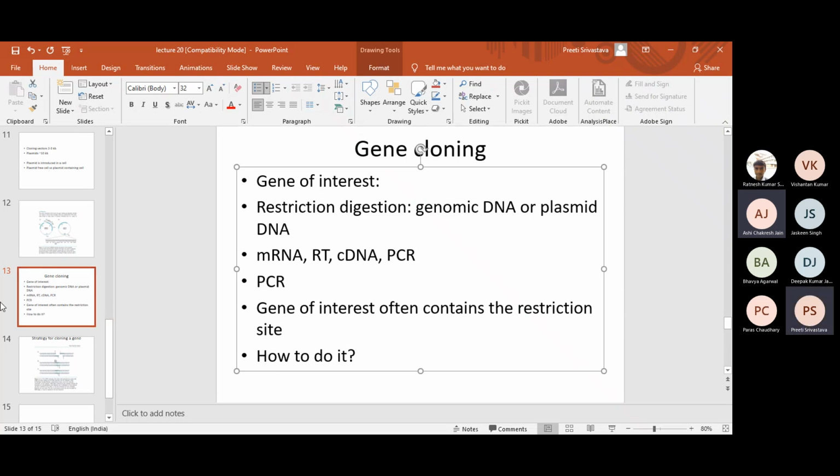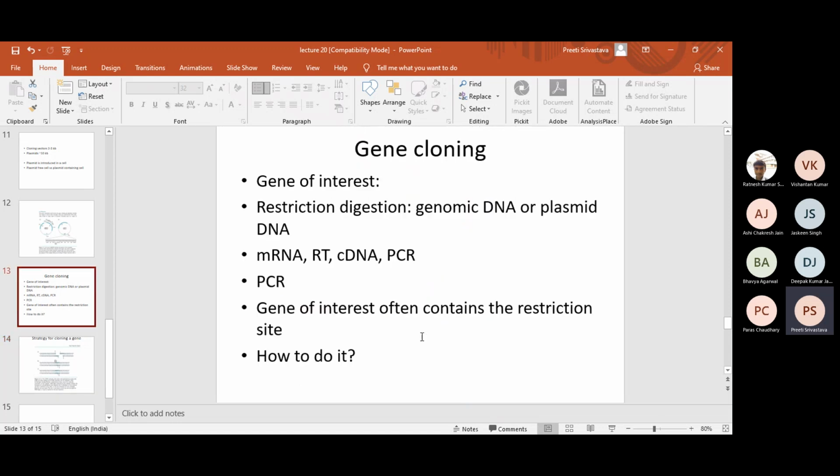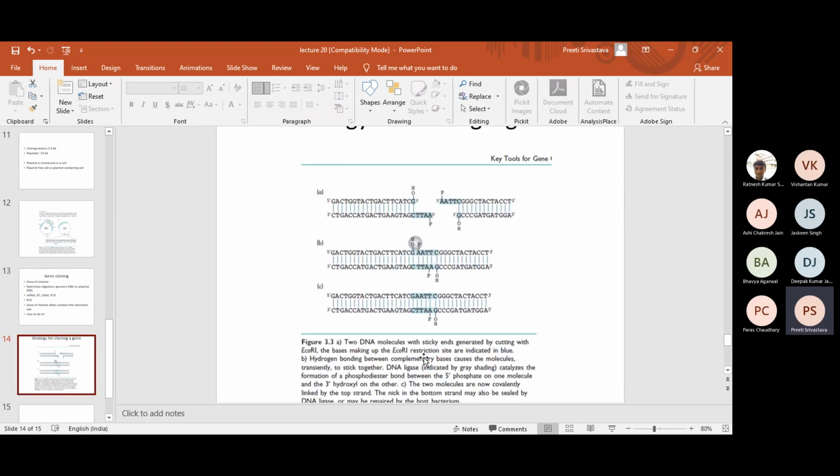Okay, so where were we? The gene of interest often contains the restriction site. I think we did not discuss gene cloning, right? Let's first discuss gene cloning, and then I will tell you what kind of methods can be used if the restriction site is internal to the gene of interest.